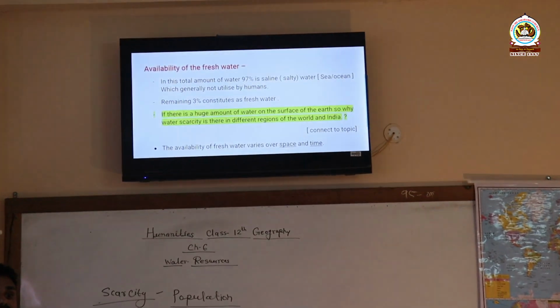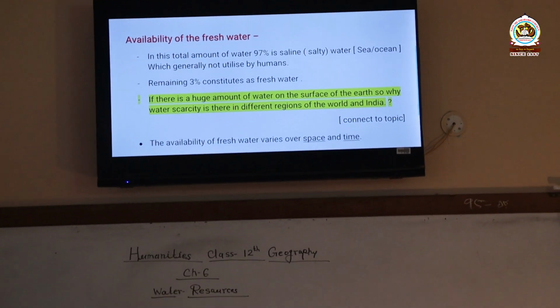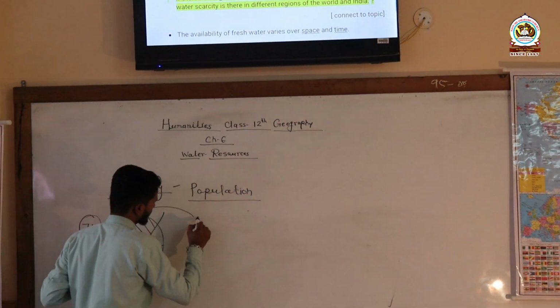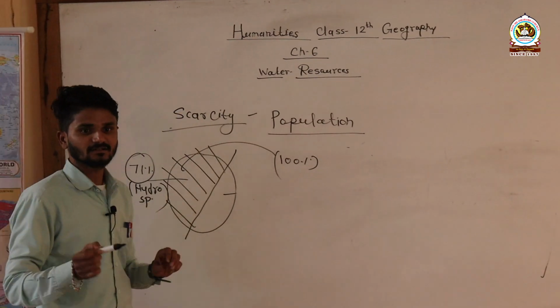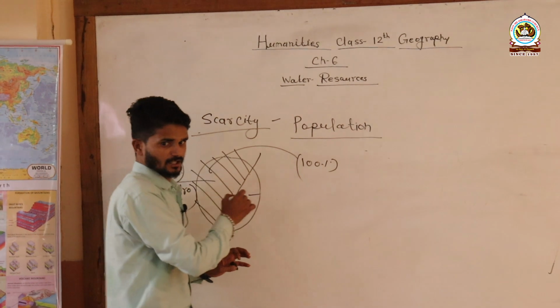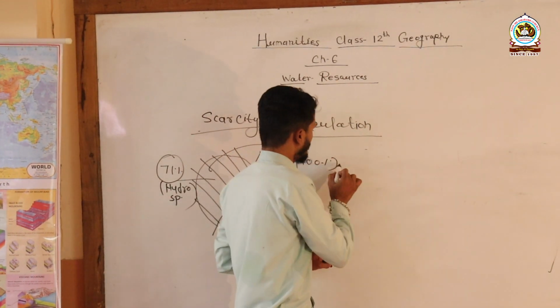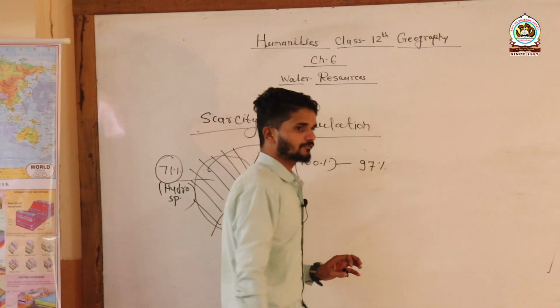One by one we'll discuss all the points. If we compare to this hydrosphere, suppose we take it as 100%, it means the total amount of water. So you can see there, out of this total amount of water, 97% water is what?